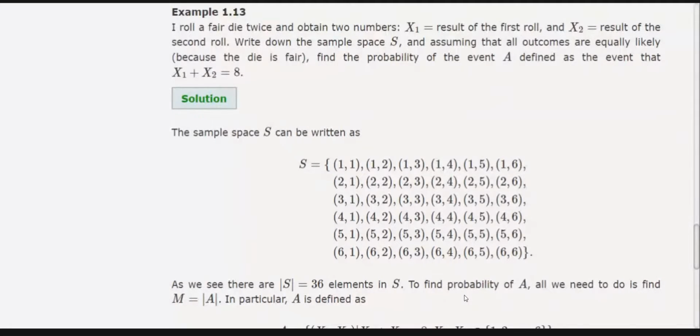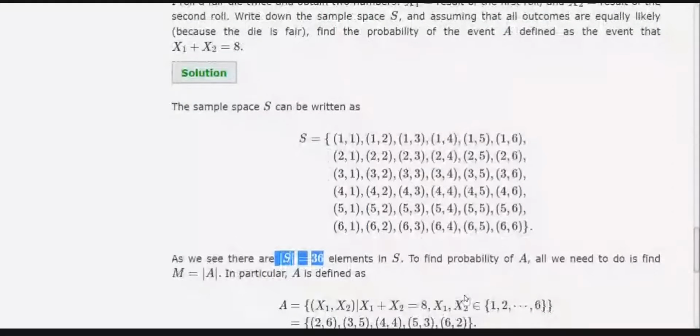So these are the possible outcomes when we are rolling two dice. If you count, they are 36. And now we have to find the probability of the event that x1 plus x2 equals 8. So here the cardinality of the sample space is 36.